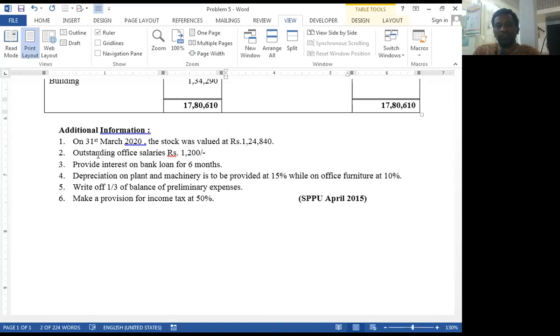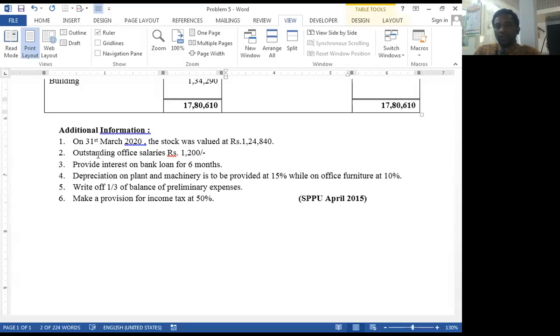Then number 5, it is also transferred. And now adjustment number 6, make a provision for income tax at 50%. It is the provision for taxation and it is calculated on profit for the current year. Before we transfer this adjustment, we need to calculate profit for the year.